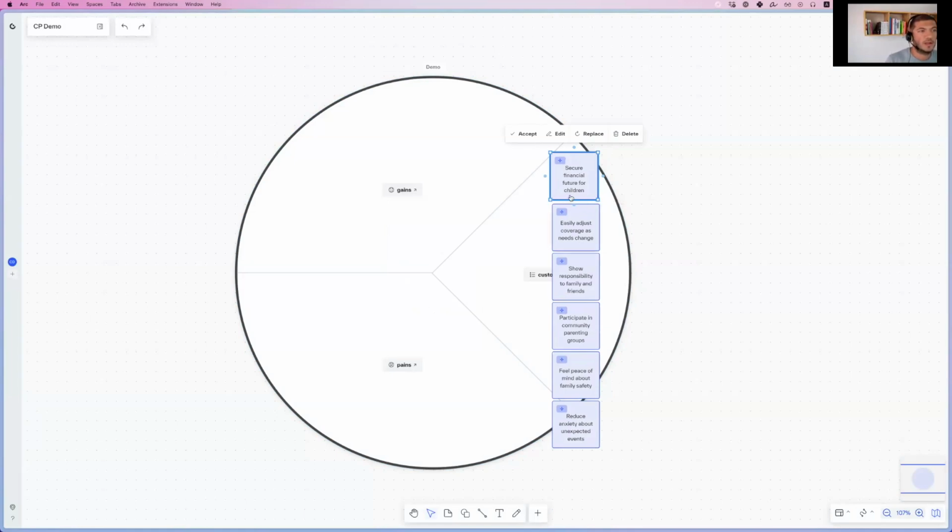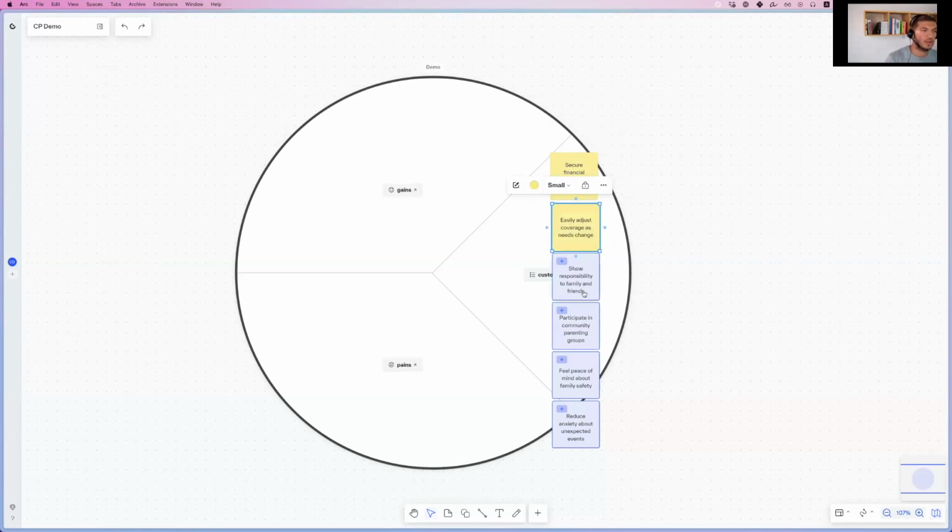And the idea is that the content that the AI brings up doesn't directly get validated. The users, the teams who are actually going through the process, need to review them and make sure that they make sense for their context. So in this case, let me quickly review. Yeah, secure financial future for children. I need to accept it to consolidate it, or delete it, or edit it to make sure that the team has reviewed the content. Easily adjust, yes.